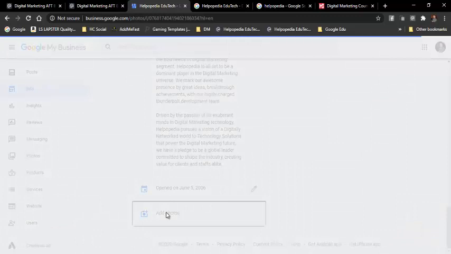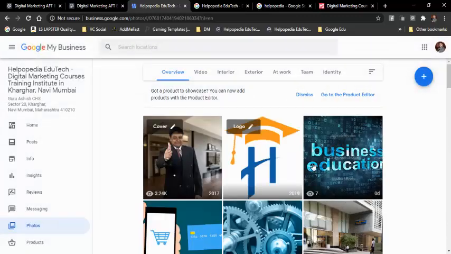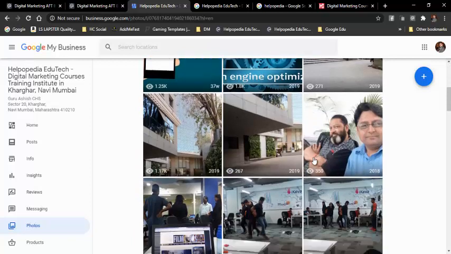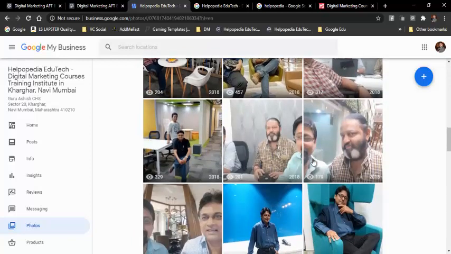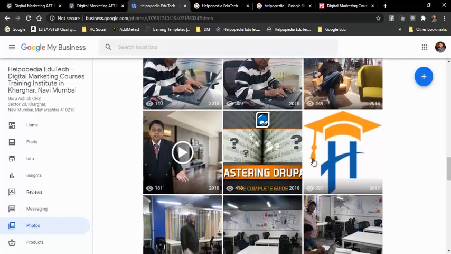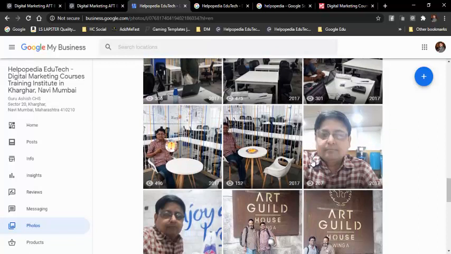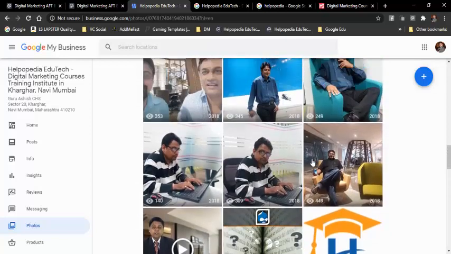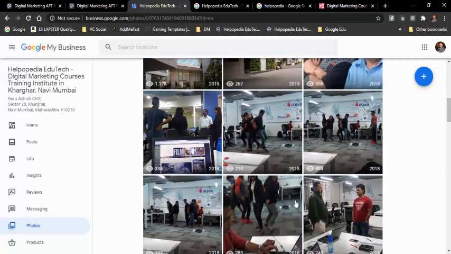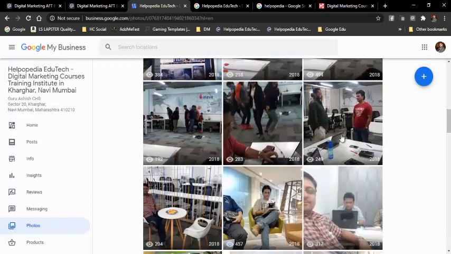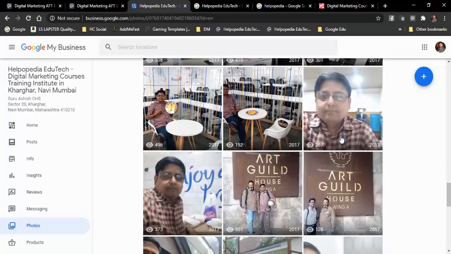If I click on add photographs, it will take me to the page where I can add all the photographs. You can see these are all the photographs I've added for my business, which we have already seen in Google Maps. I have added them as per Google's guidelines, wherein I have to add photographs of the people working in it, the owners of the business, inside office, outside office, other facilities, and then team. Those are all things I need to add. Here these are the team photographs. Like this I can add all the photographs and videos over here.